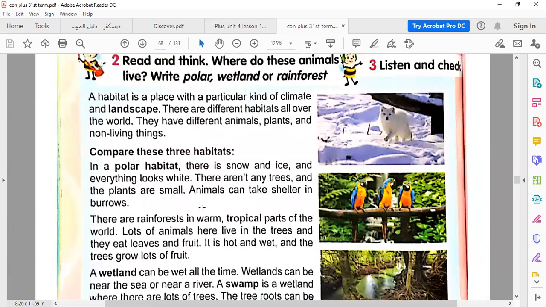Okay. The next habitat is rainforest. They call it rainforest because it's raining all the time, and it is also forest because there's a lot of trees, and the trees produce fruit. That's why you can find animals and birds there.